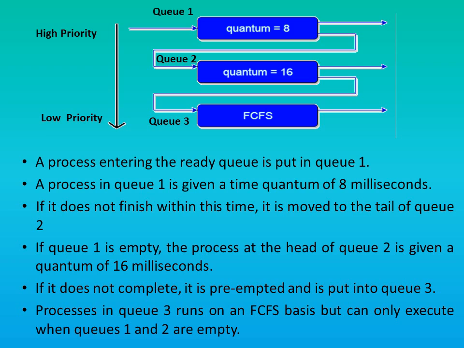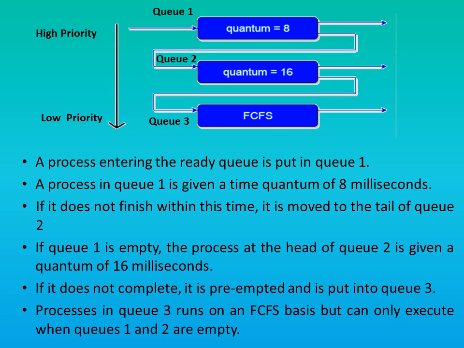Now when a new process arrives and enters the ready queue, it is put in Q1. A process in Q1 is given a time quantum of 8 milliseconds. So if the process does not finish its execution within 8 milliseconds, then it will be moved to the tail of the Q2. However, if the process is smaller than 8 milliseconds, then its execution completes. So it does not need to go to queue number 2.